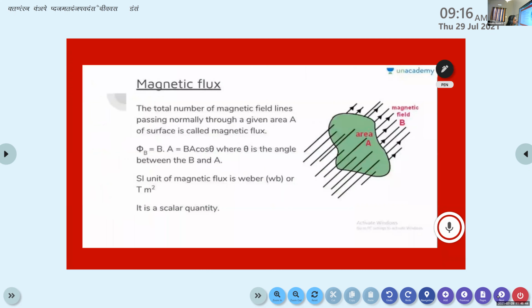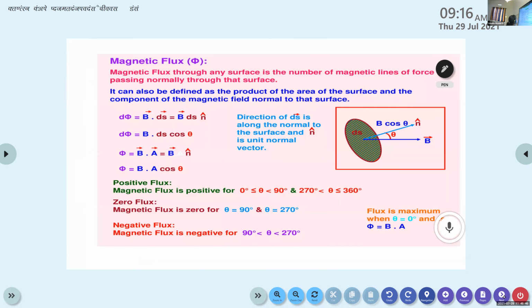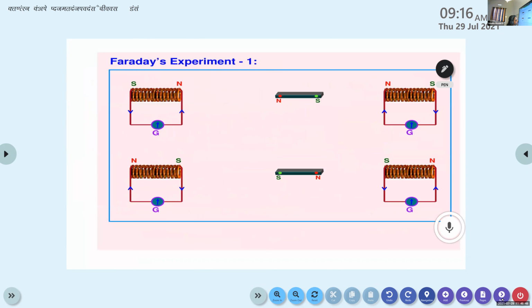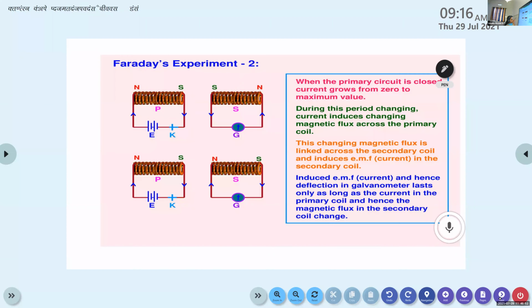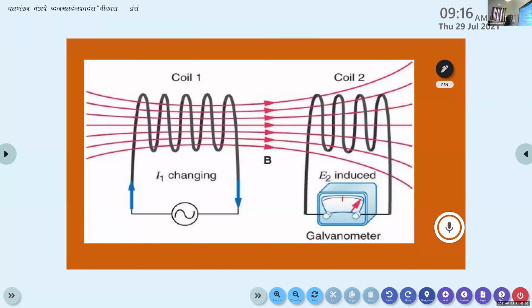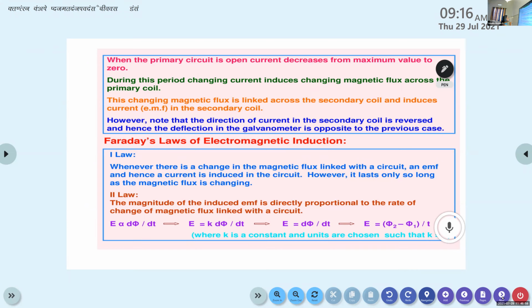I will show the definition once again. The change in the magnetic flux linked with the secondary coil induces an EMF in the secondary coil. I will give another conclusion.